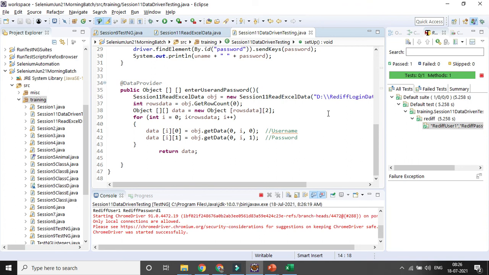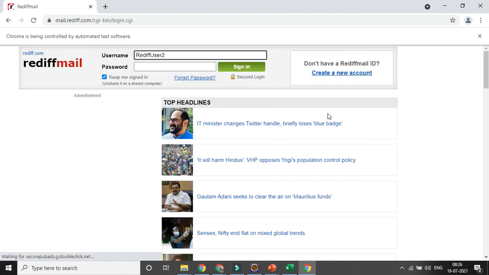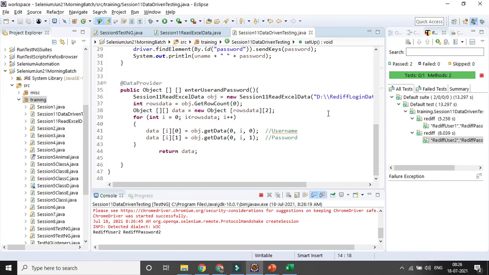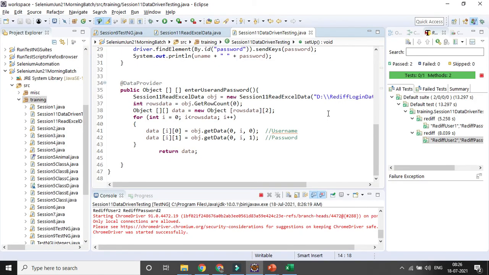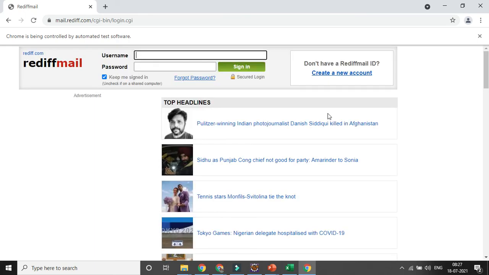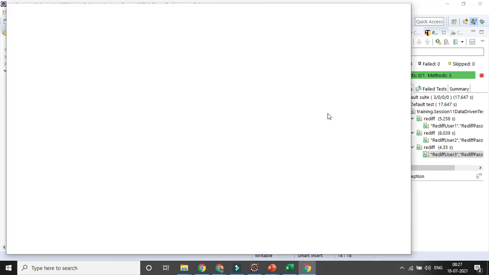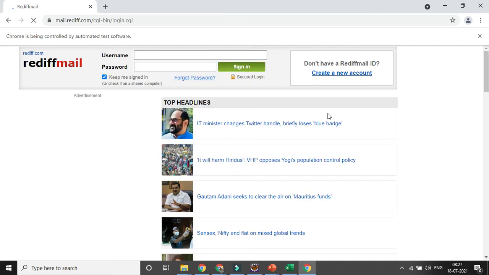Okay, it's run for one time, it's going for the second time. Next it will go for the third run iteration. Similarly, 5 iterations will be successful. So you are updating only your external data source, not impacting any code. That is the beauty of data driven testing. Whatever data combination you want to run, write your test case, and you can just update your external data source from where you are reading the data.